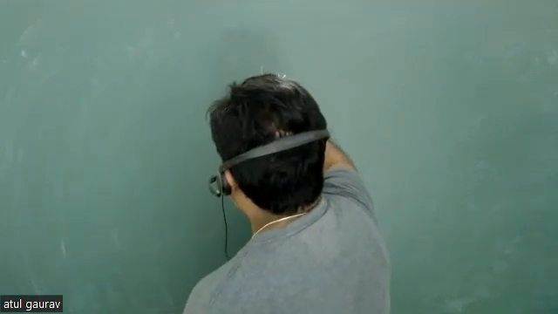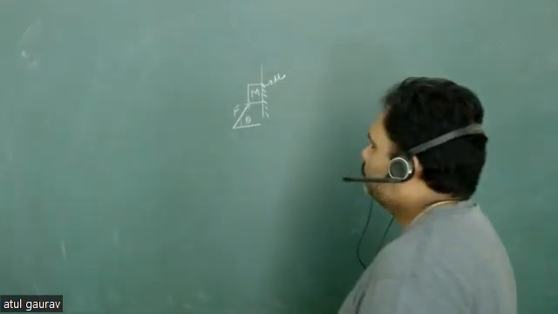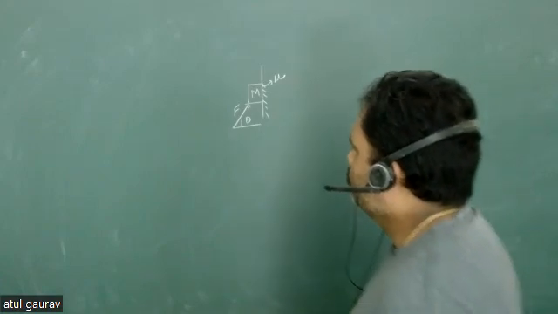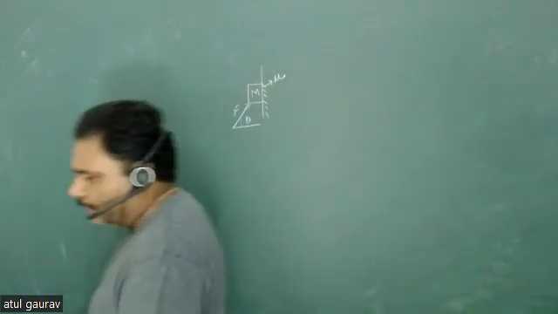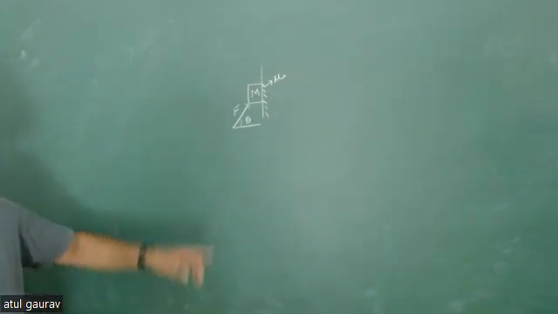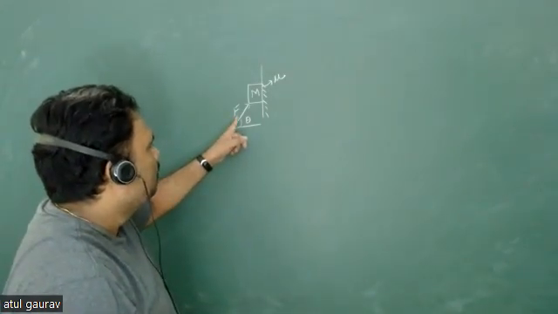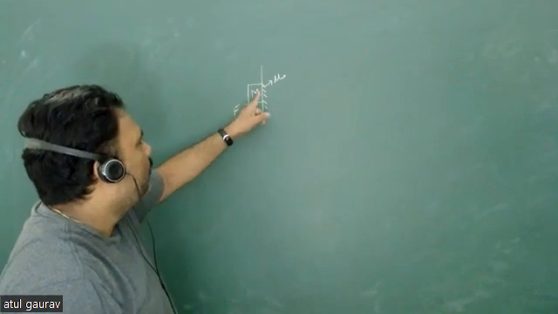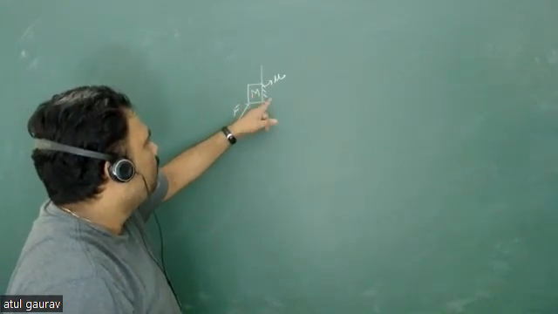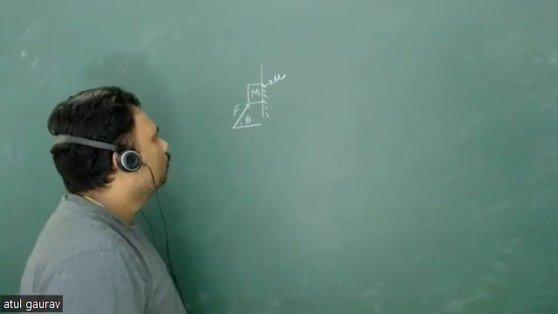So what you have to do is calculate the maximum value of force such that this particle is at rest with respect to this one.